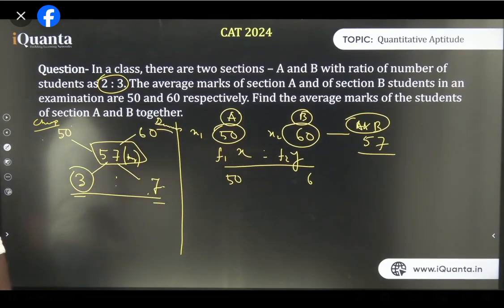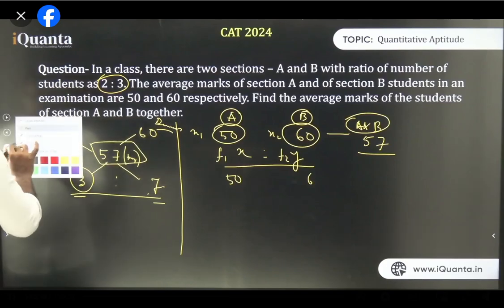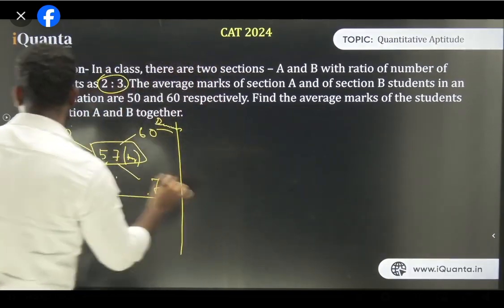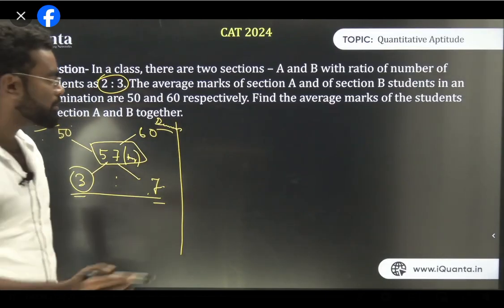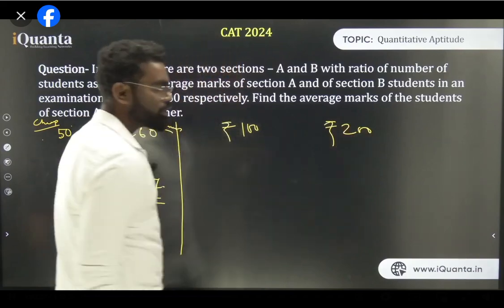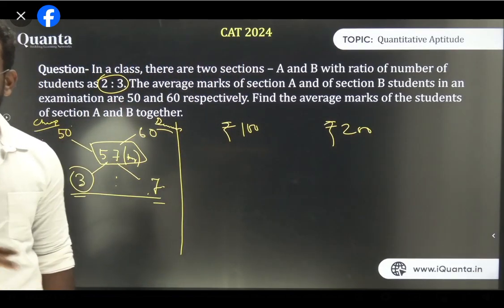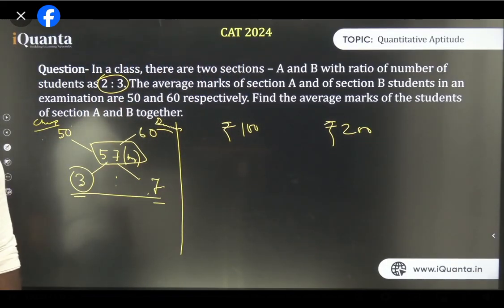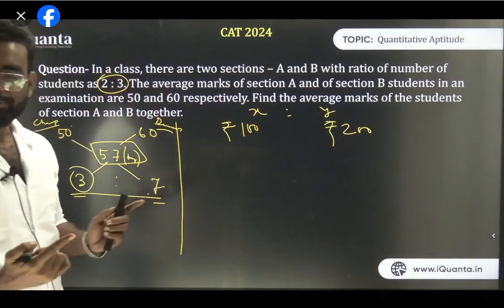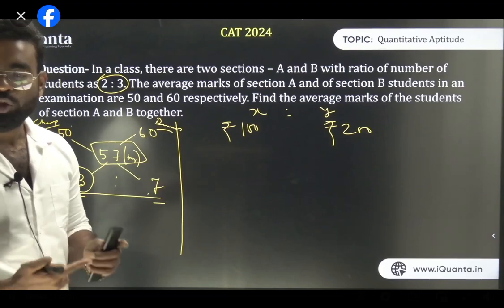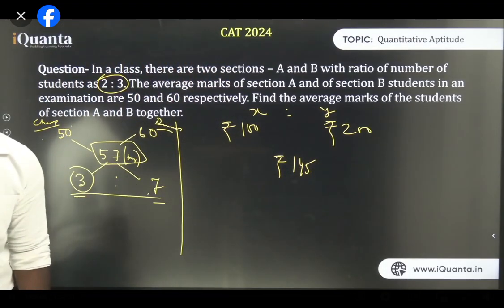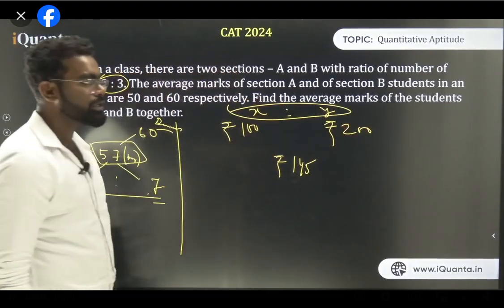Let me give you another example so you can easily understand. I am giving one more example in the same place, so that it's easier for you to understand. Now think about it. Let's say you have 2 types of rice. One is basmati rice, which is 100 per kg. One is brown basmati, which is 200 per kg, let's say. Now you mix these two types of rice in the ratio x is to y, so that your average price becomes 145. Now the question is, what is x is to y? In what ratio did you mix these two types of rice?